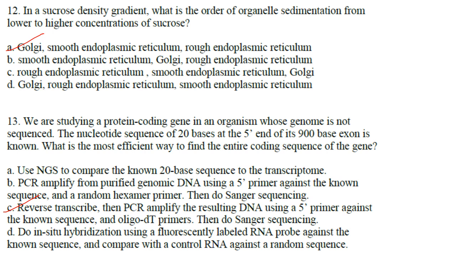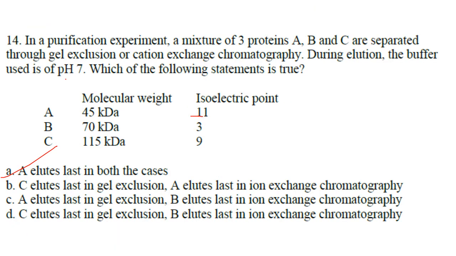What is the most efficient way to find the entire coding sequence of the gene? So what you have to do is first reverse transcribe it, then PCR amplify the resulting DNA using a 5' primer against the known sequence and oligo dT primers, then do Sanger sequencing. Answer is option C.